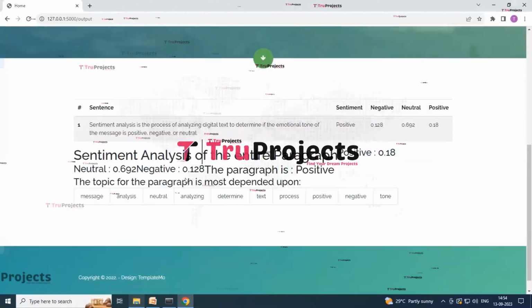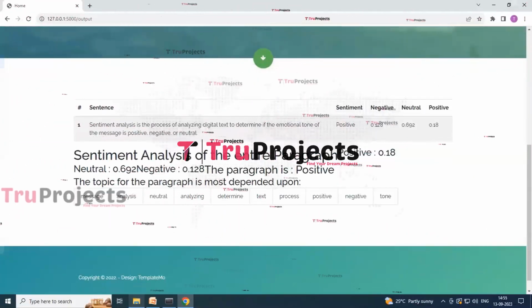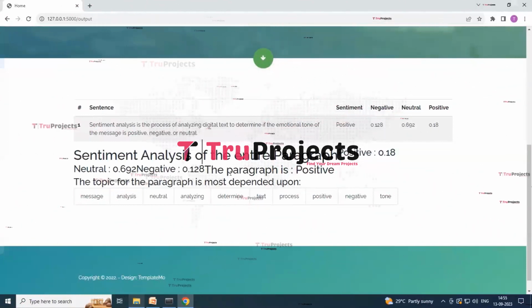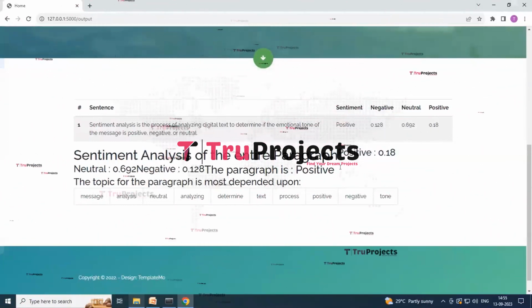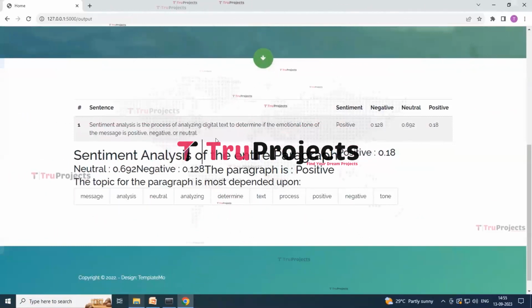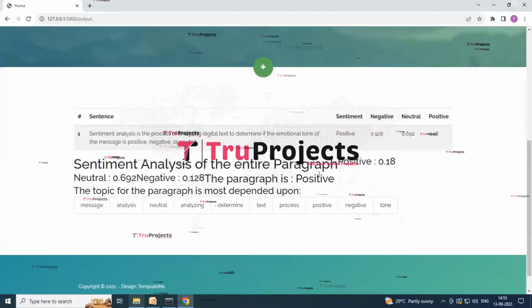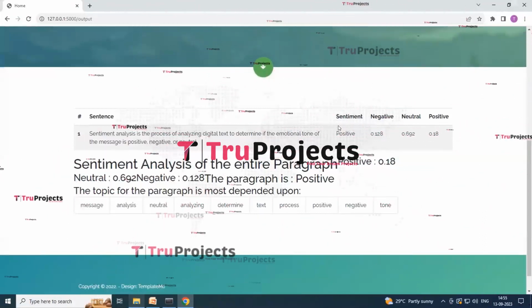So here you can see the sentiment analysis of the entire paragraph is positive with 0.1, neutral 0.6 and negative 0.1, and the paragraph is positive. So depending upon the paragraph or the sentence you enter over there, it will detect the sentiment, that the sentence is positive, negative or neutral.